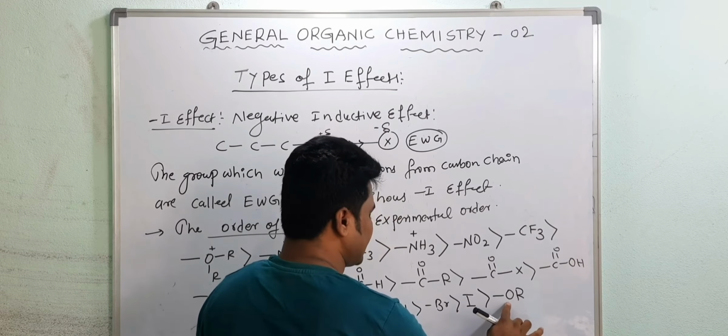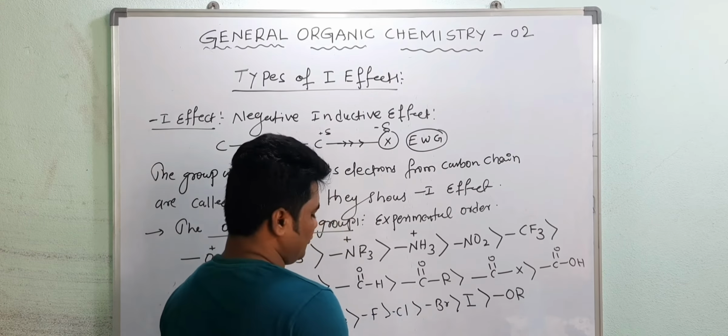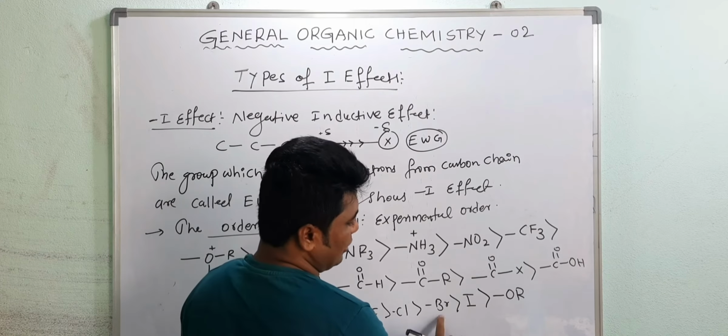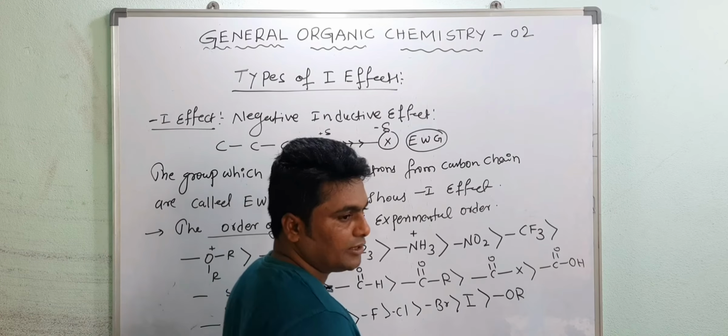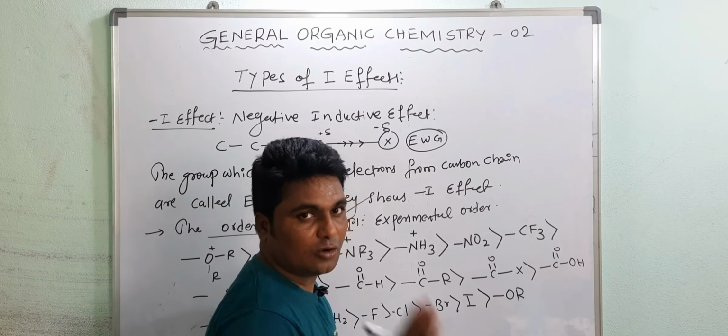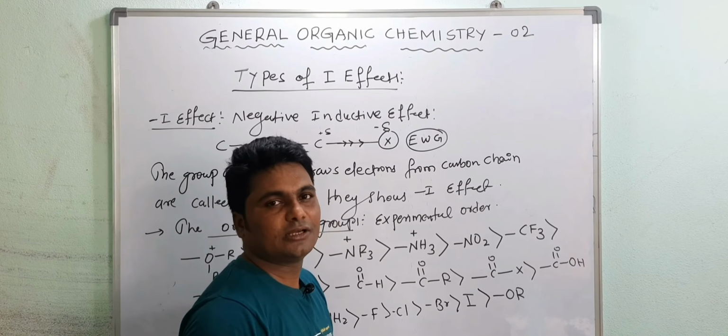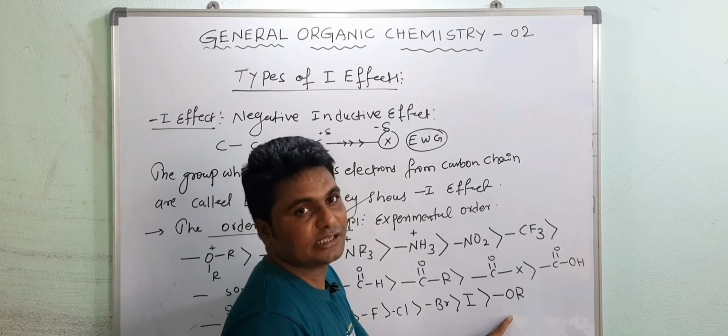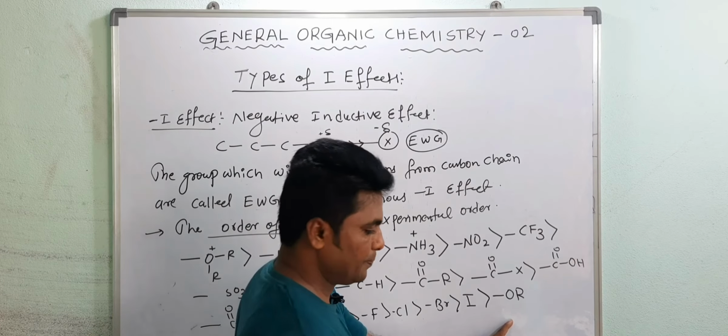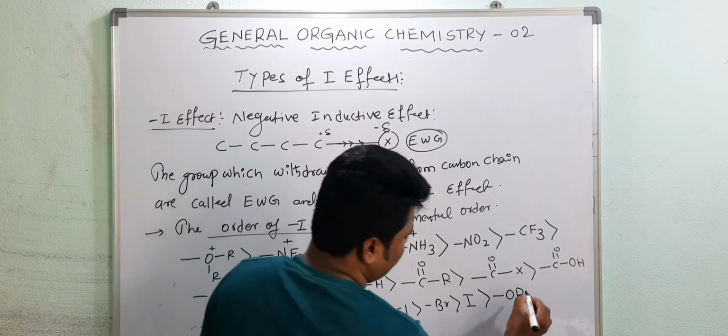Oxygen is the second most electronegative element in the periodic table, first is fluorine, but here oxygen comes after the halogens. This depends on the experimental value. You have to remember just this. If you want the reason, I will explain in a further lecture; it can be explained by Bent's rule.